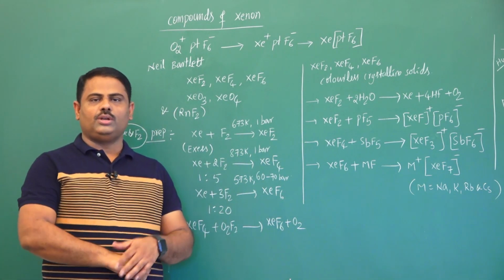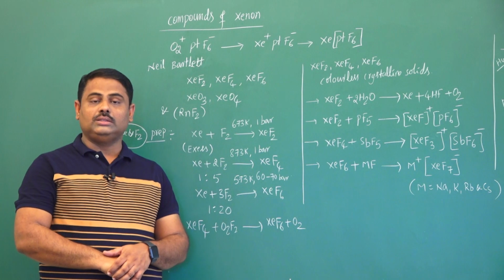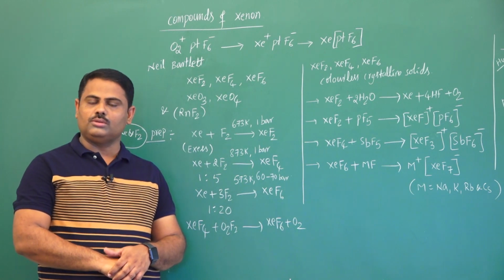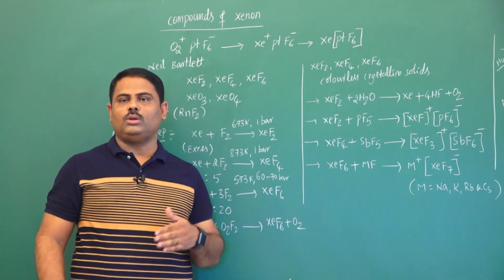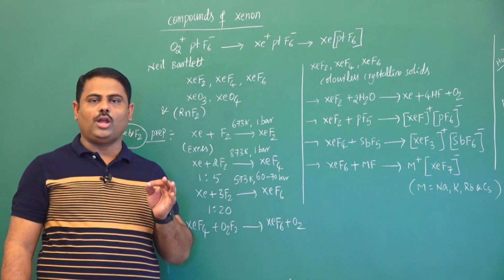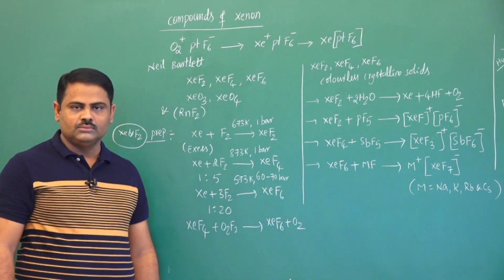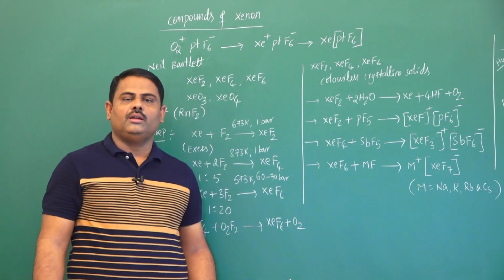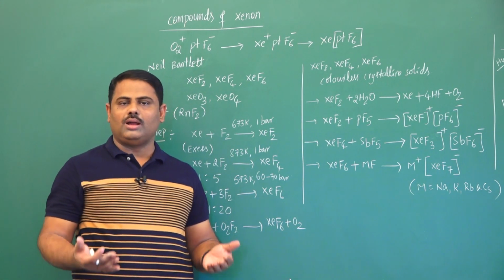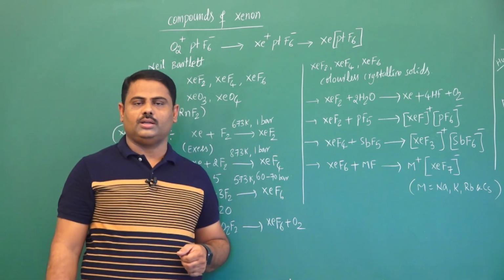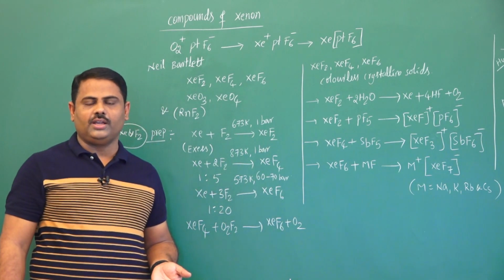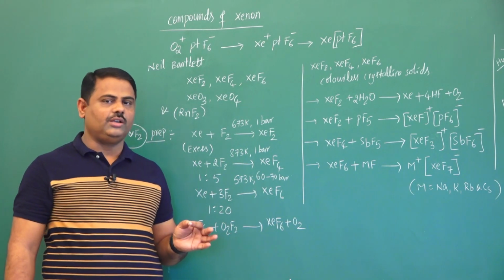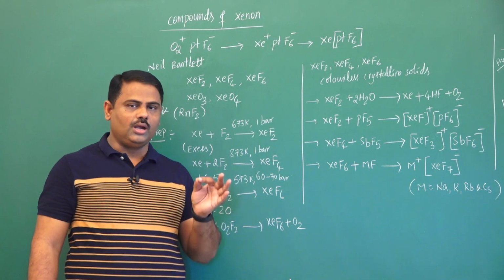Their ionization potential is small, that's why they can form compounds with highly electronegative elements like fluorine and oxygen. So we can't identify compounds of xenon and radon with any other element.